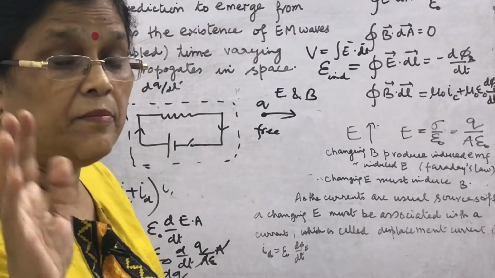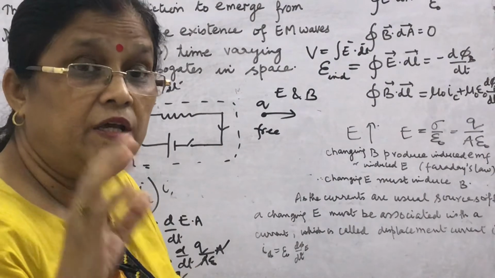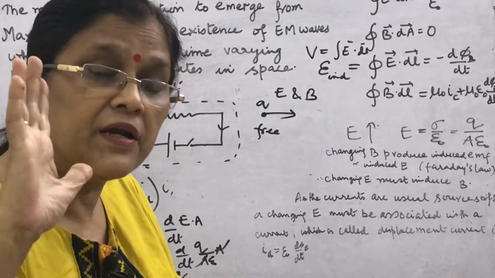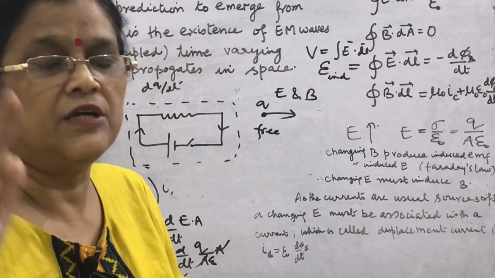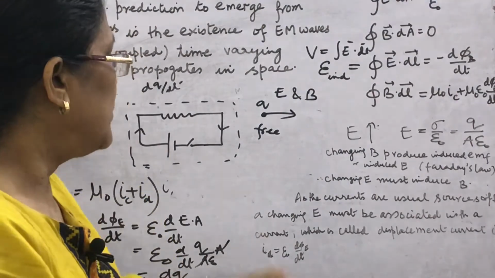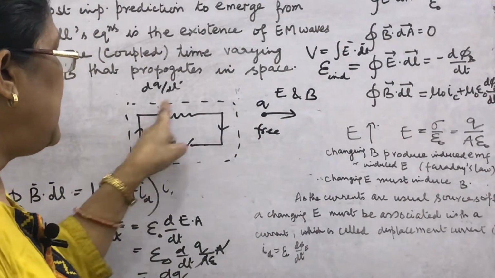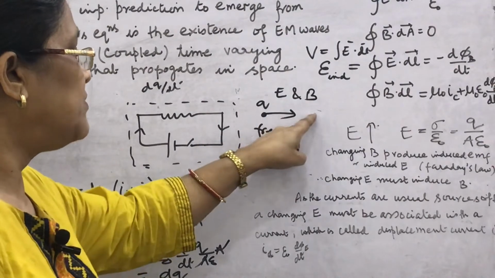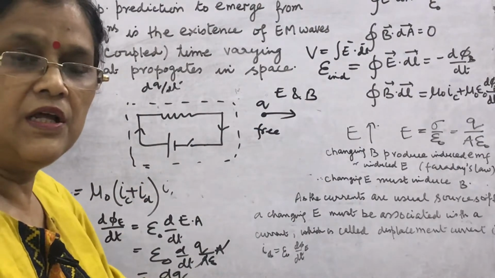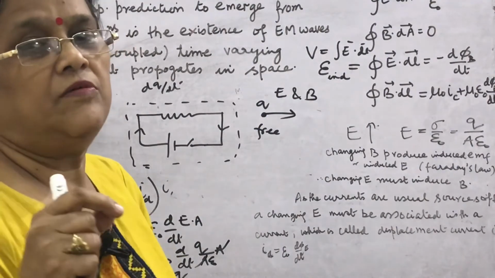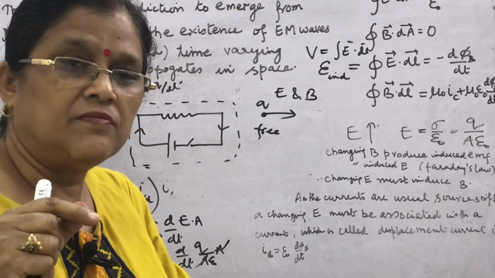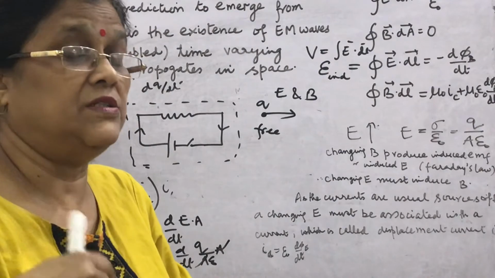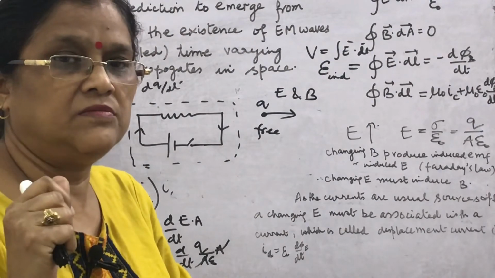But what about EM waves? EM waves are produced by electric and magnetic fields which are varying, changing with time and space. What will happen here? If a steady amount of current is flowing, charge flowing with steady velocity, then with time the electric and magnetic fields will remain constant. So, what is the next source?